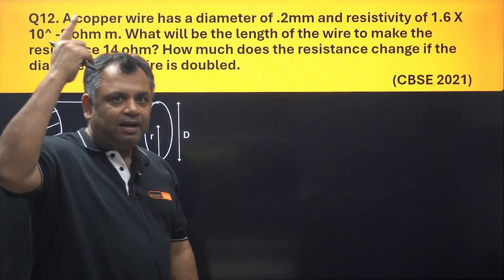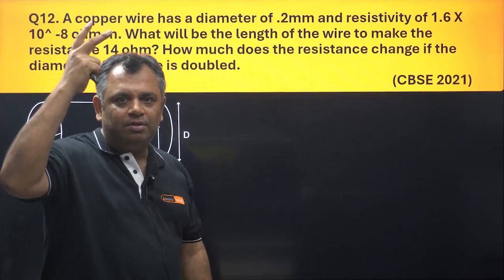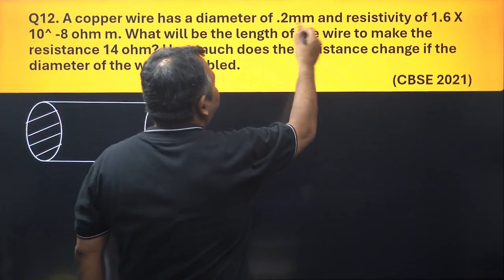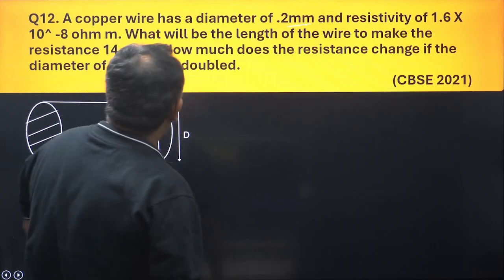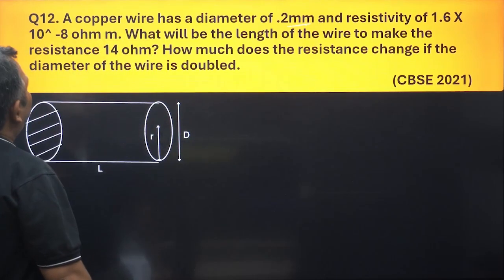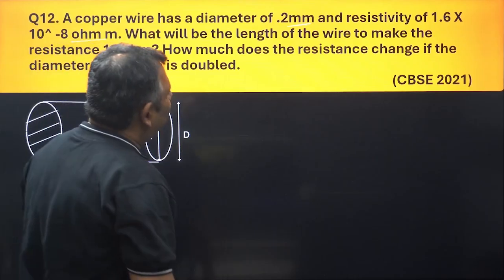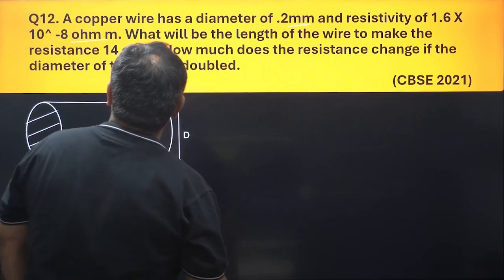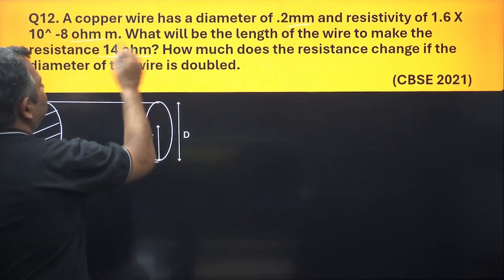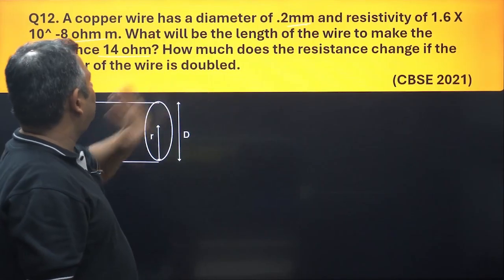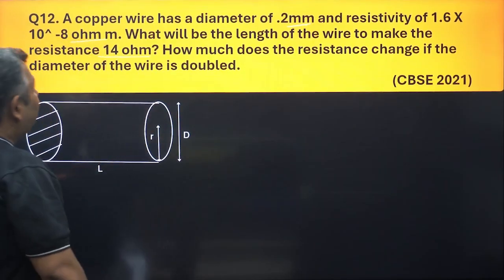Diameter, correct? There has to be a bulb lighten up in your mind. Diameter 0.22 millimeter and resistivity of 1.6 into 10's power minus 8 ohm meter. What will be the length of the wire to make the resistance of 14 ohms? Length of the wire. And then second part of question is also there. Okay, let us tackle the first part of question.